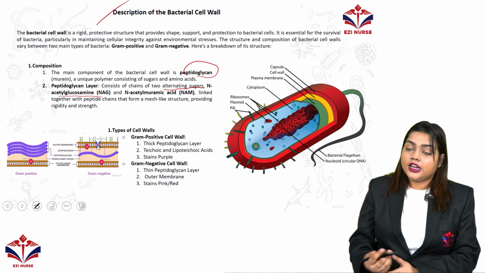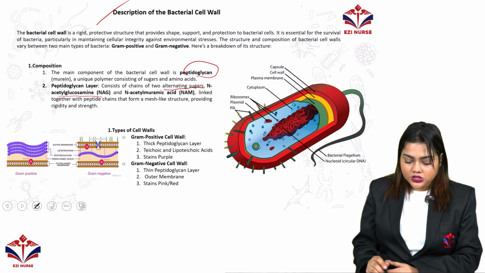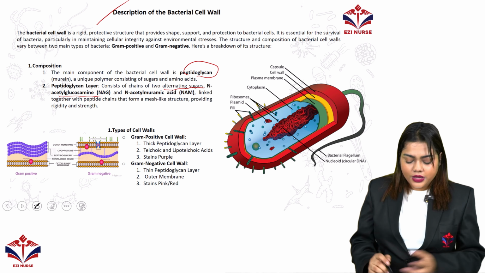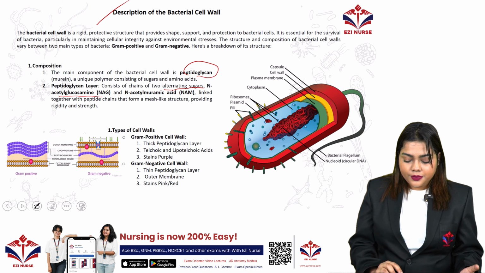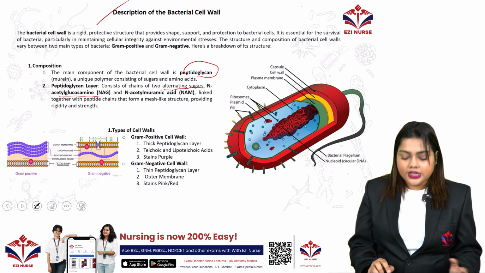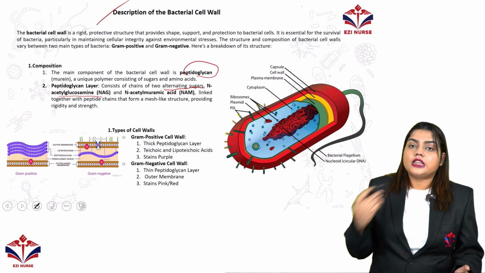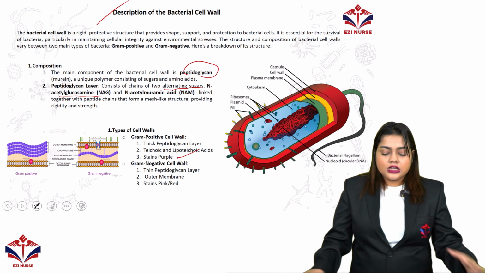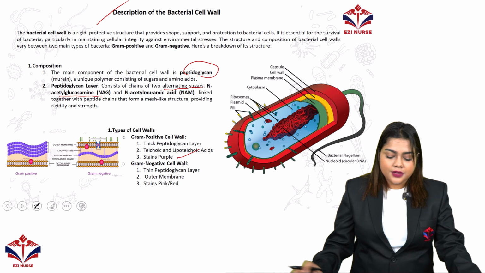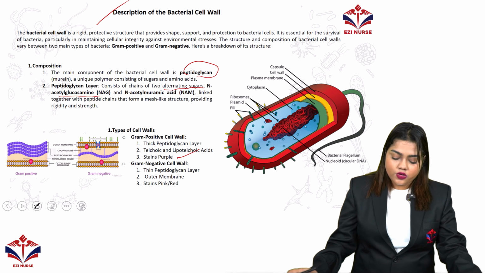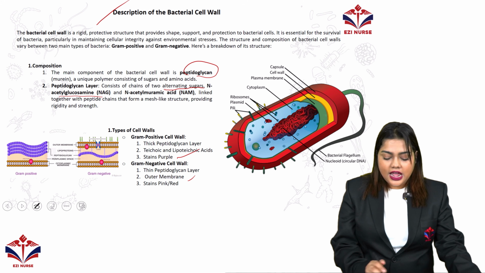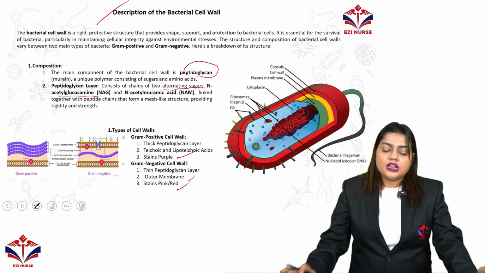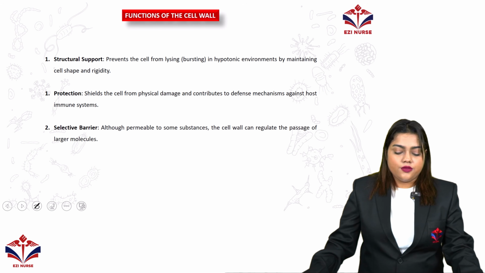As I told you, there are two types of cell wall. In gram positive bacteria, the peptidoglycan layer is very thick. There are teichoic and lipoteichoic acids, and it stains purple in gram staining. In the gram negative cell wall, a thin peptidoglycan layer is present along with an outer membrane, and it stains pink or red. So these are the different types of bacterial cell wall.